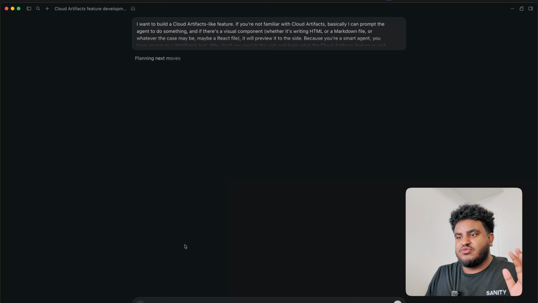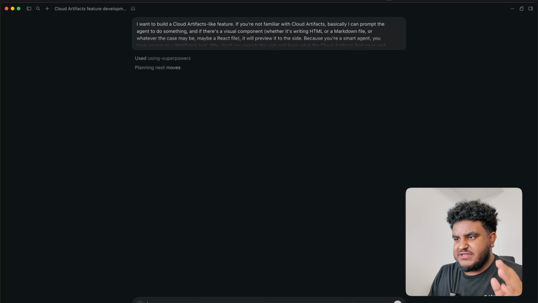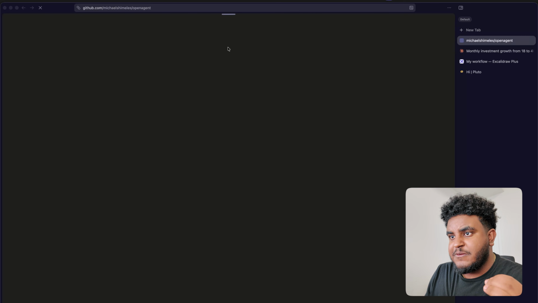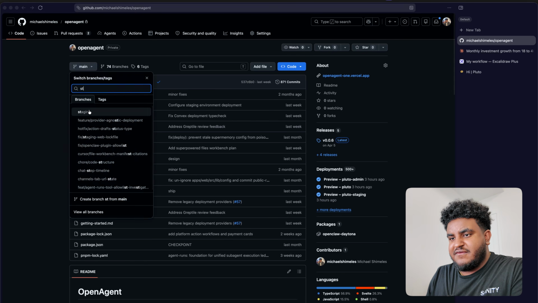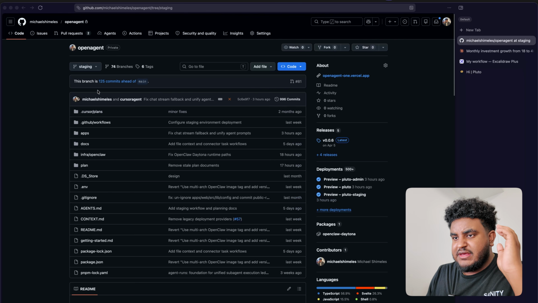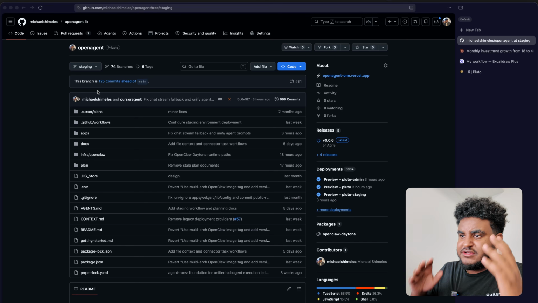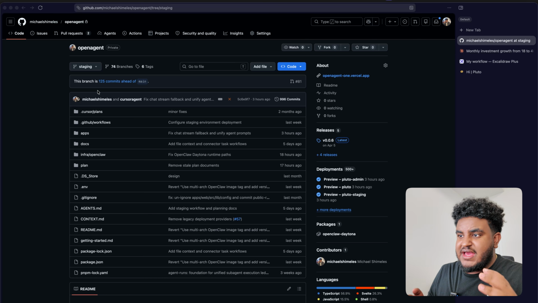Now, the way I'm working on this app, or at least the workflow that I have in terms of CI, CD, and all that type of stuff, I'm using GitHub, of course, but the way I'm developing everything is I have a staging branch. I'm working on a feature locally. Once I like it, I move it on to the staging branch. I test it out on the staging branch for some time, and if I like it, move it over to the main branch.